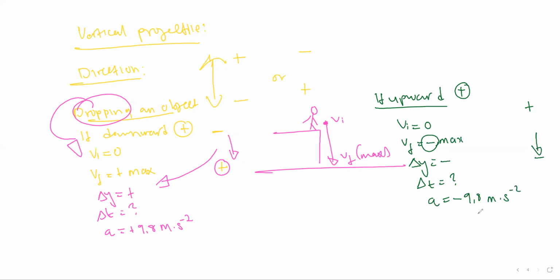Why? Because gravitational acceleration is always moving downward. It always takes a downward direction. That is how these things work.